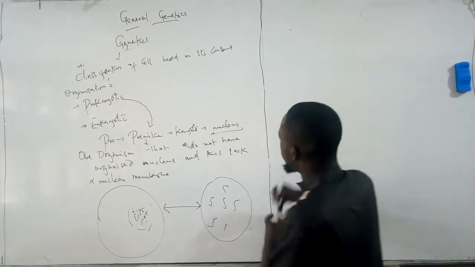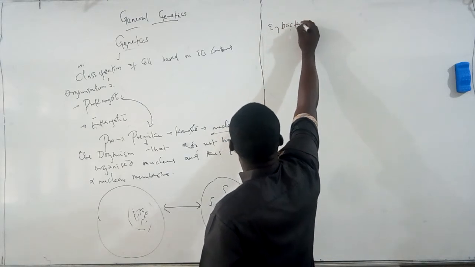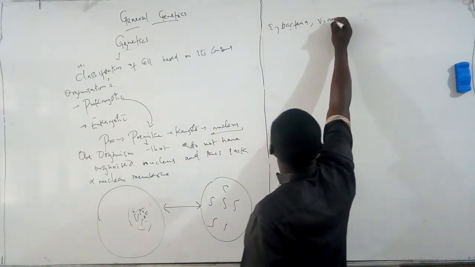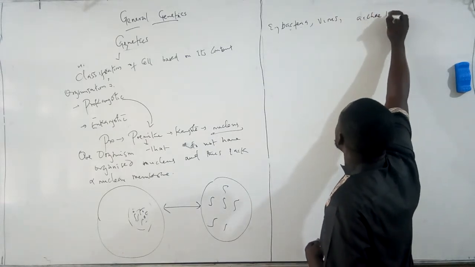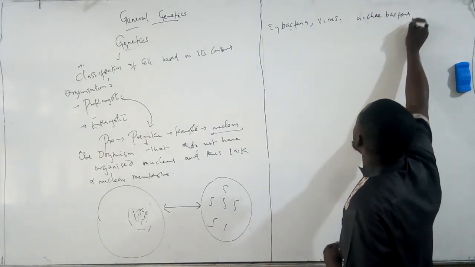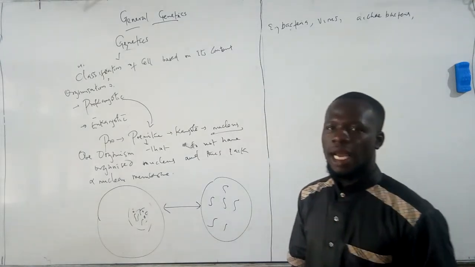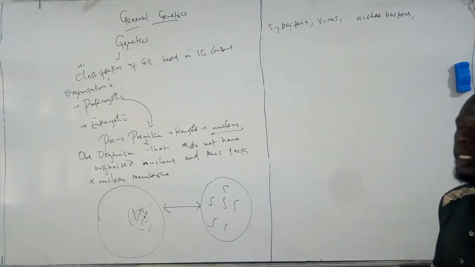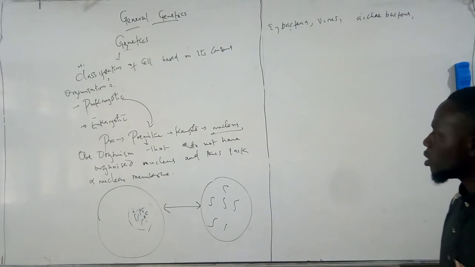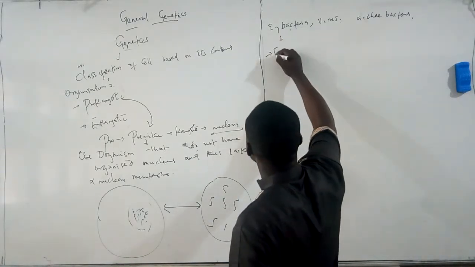So the examples of prokaryotic we have the bacteria, we have the virus, and we have the archaebacteria. So these are examples of organisms that do not have an organized nucleus, and their content is not bounded by what? The membrane.